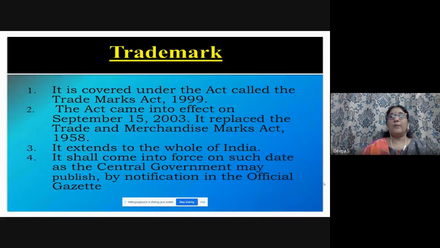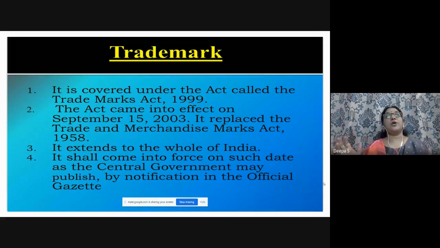So when you apply for a patent, trademark or something, a lot of procedures are there. Forms you have to fill, you have to pay the fees, you have to upload your documents, you have to summarize, right? What kind of thing it must be, it must not resemble anybody else's, all these things. So everything is accepted. When they upload it in the official gazette, yours is ready, right? So this is the meaning.